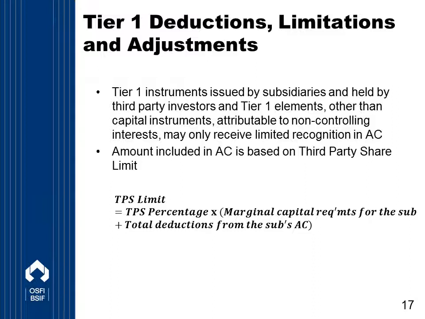The limit is outlined in the LICAT and is determined by comparing all instruments issued by consolidated subsidiary and held by third parties against the subsidiary's available capital and surplus allowance, and then multiplying this third-party share percentage by the sum of the subsidiary's marginal capital requirement plus its total deductions from available capital. In Chapter 1 of the LICAT, we have a list of approximations, and one of those approximations notes that insurers may approximate standalone capital requirements used in calculating a subsidiary's marginal capital requirement.